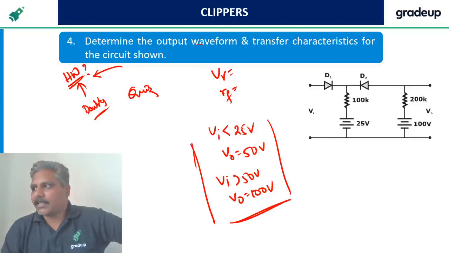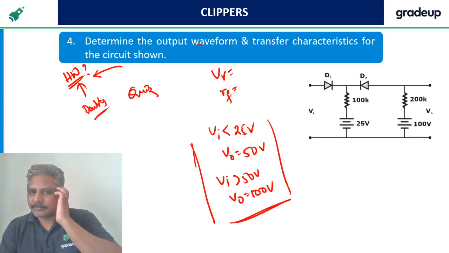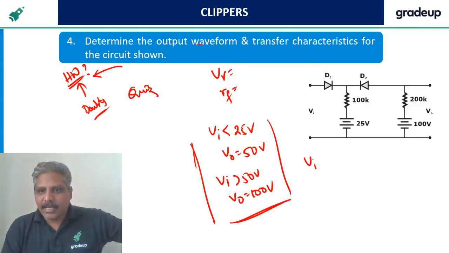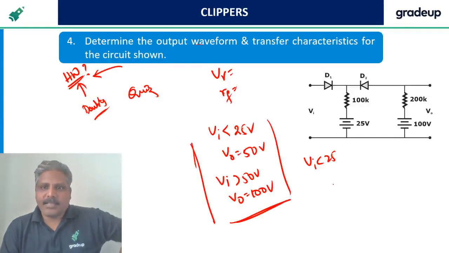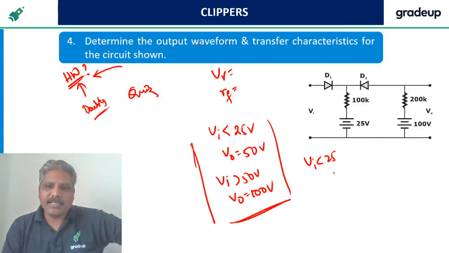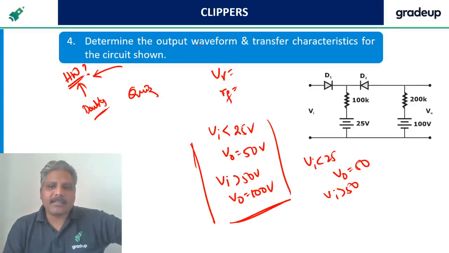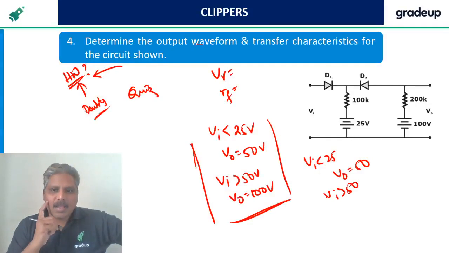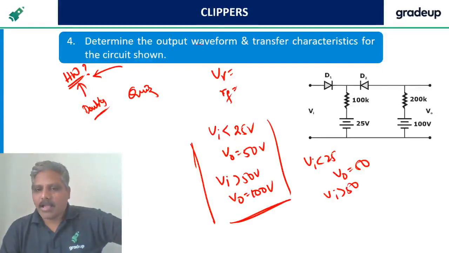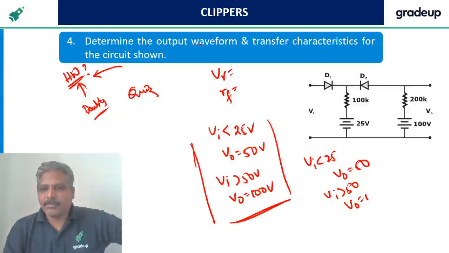Jan and Yashan, that is not the correct answer. This is the correct answer. Input less than 25, V naught is equal to 50. Input greater than 50, V naught is going to be 100.